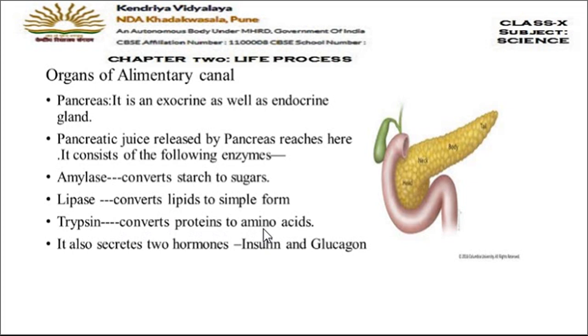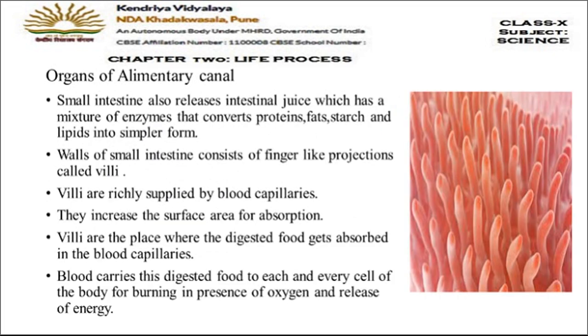Okay. Now, along with this pancreatic juice, the pancreas also secretes two hormones, which are insulin and glucagon, which we'll study in the further chapters ahead. Now, let us move on to the next important part, that is the small intestine. We have discussed that in the small intestine, bile reaches, and pancreatic juice also reaches to function.